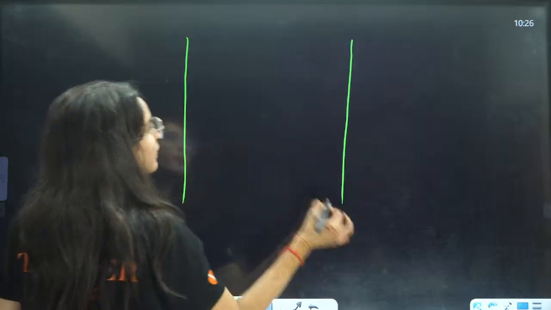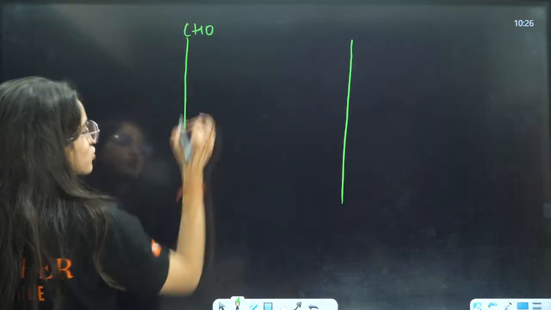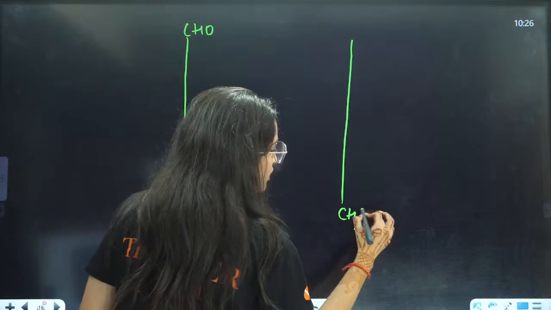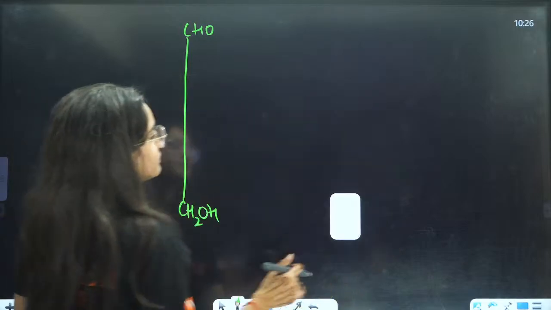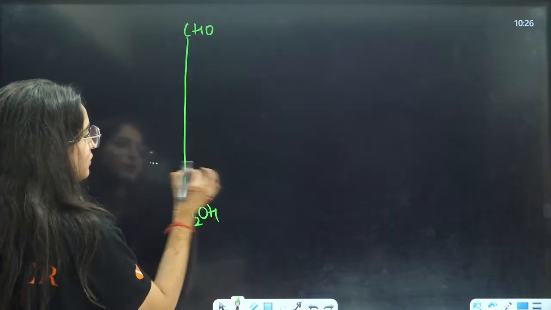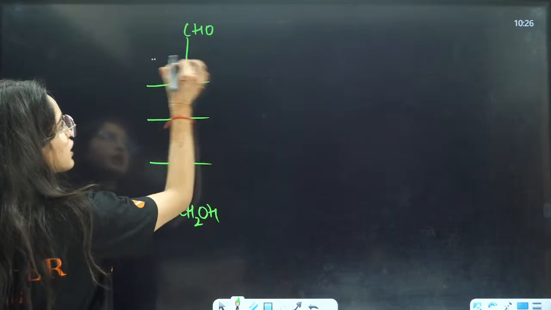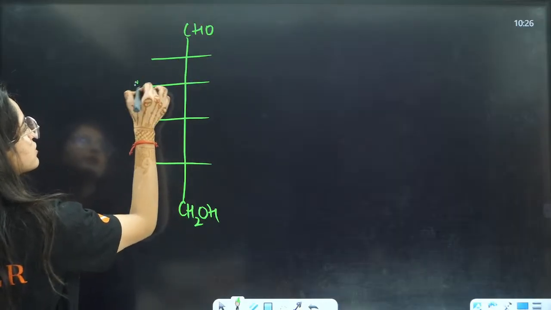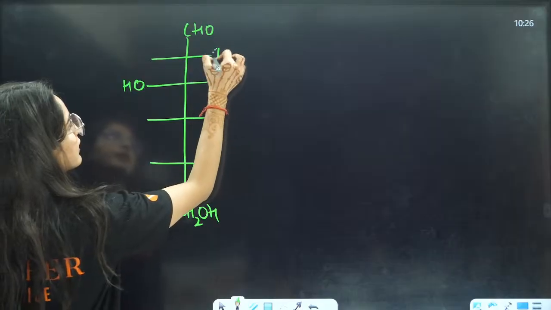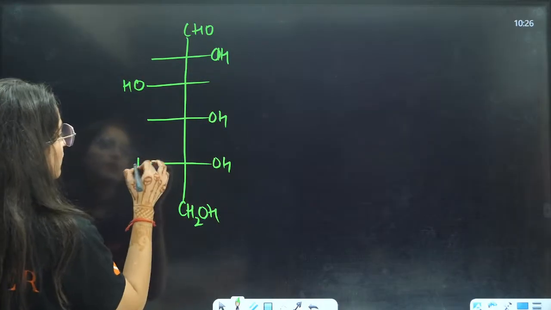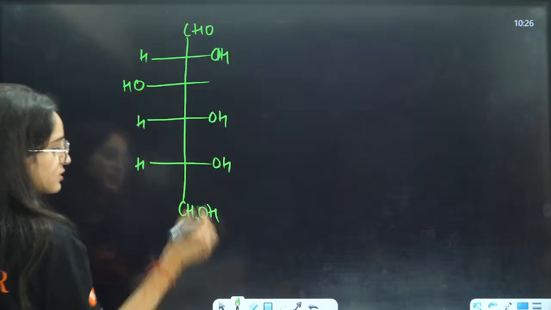If you have the open chain, in this you have CHO, CH2OH, this is CH2OH, right? And here, I'm drawing the open chain also because that structure we have changed, right? Here 1, 2, 3, this is on the left side, right side, right? This is H, this is H, this is H.